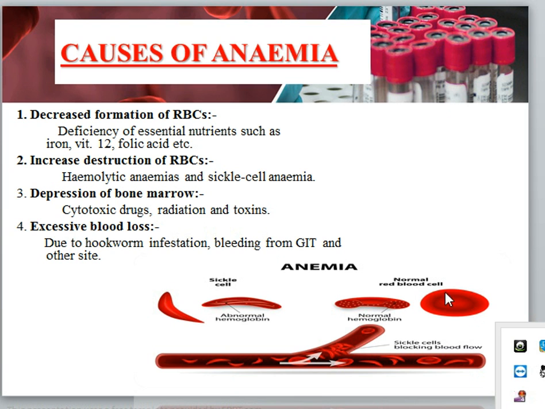So here is a normal hemoglobin cell, or normal blood cell, and this one is the abnormal hemoglobin cell, which is a sickle cell. The sickle cell blocks the blood flow and causes anemia.